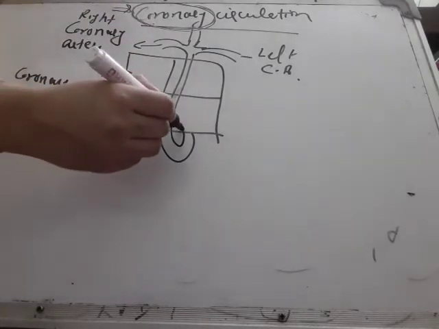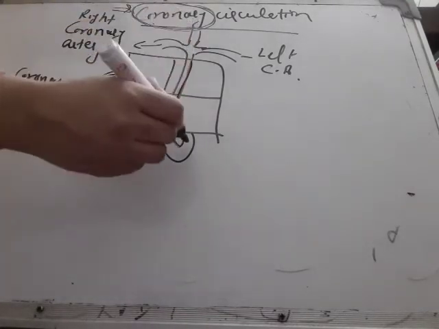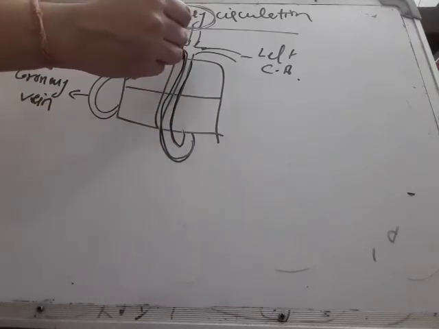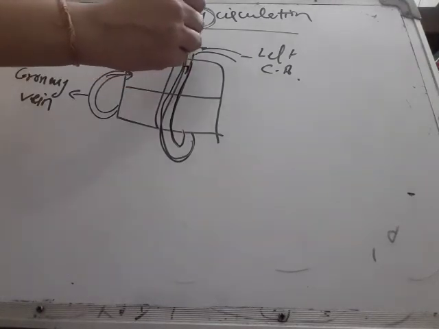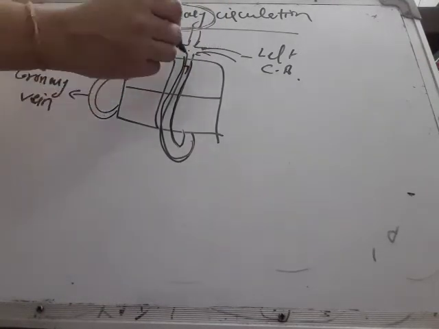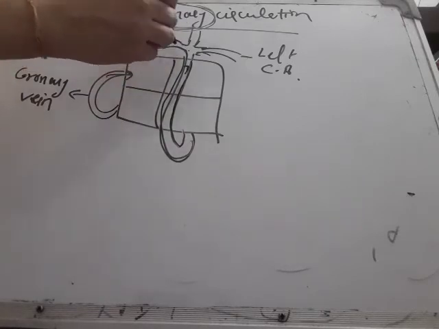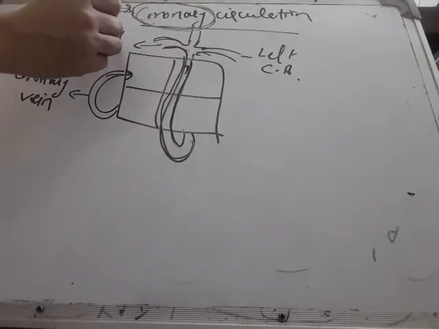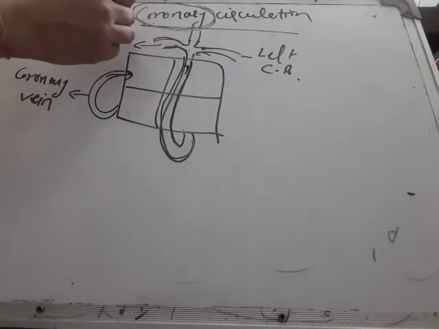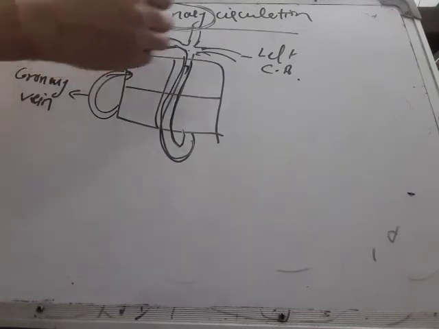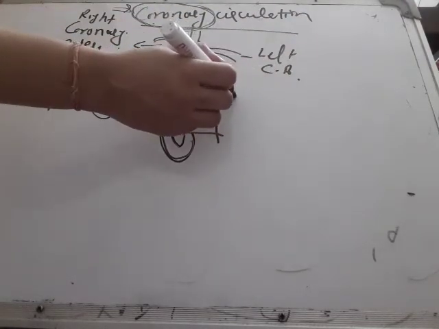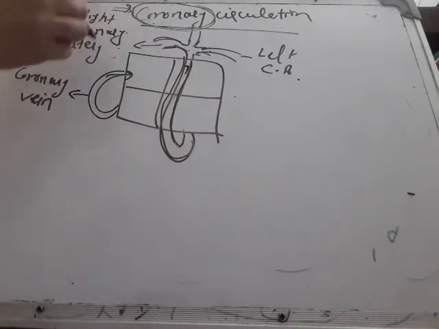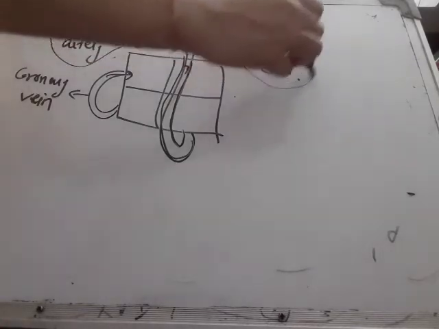As we studied earlier, from the left ventricle the main aorta arises, which is divided into three parts: the ascending aorta, the arch of the aorta, and the descending aorta. The ascending aorta gives rise to two vessels. One is the right coronary artery, which supplies pure blood to the heart muscles, and the other is the left coronary artery, which also supplies pure blood to the heart muscles. The muscles of the heart receive pure blood with the help of these coronary arteries, right and left.